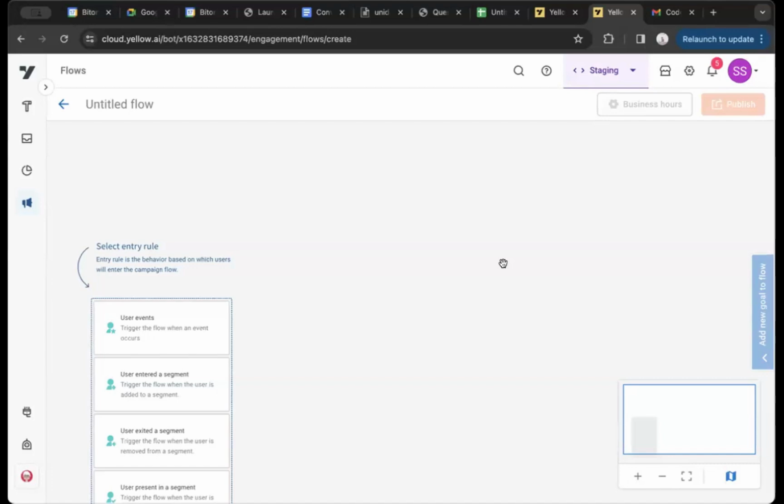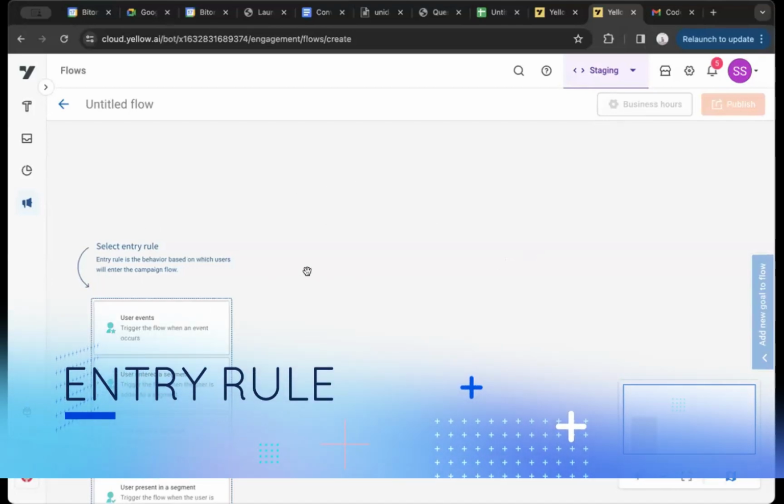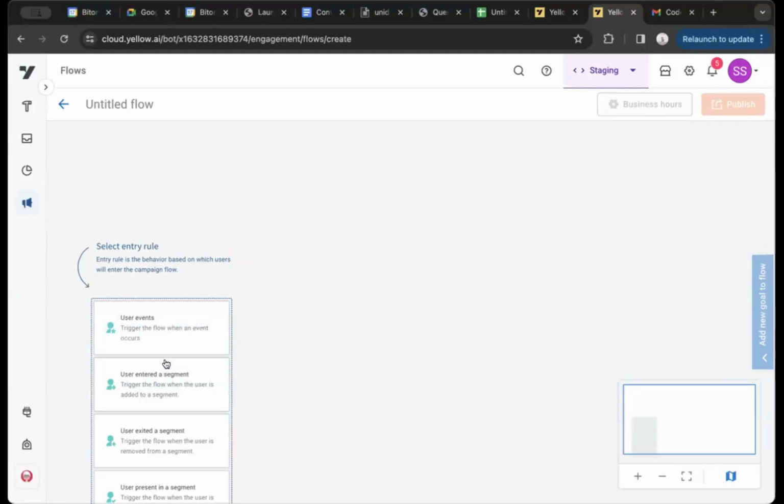But even before we get into that, if you look at the entire interface, we have an empty canvas. We have certain entry rules, as we call them, or let's say the start node. Basically, the idea is that in outbound campaign, it is just single channel.